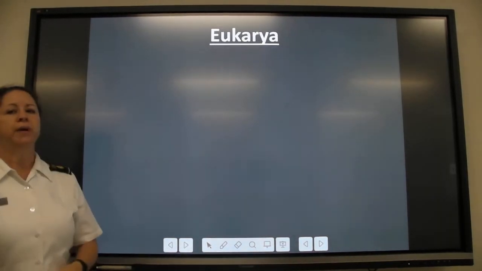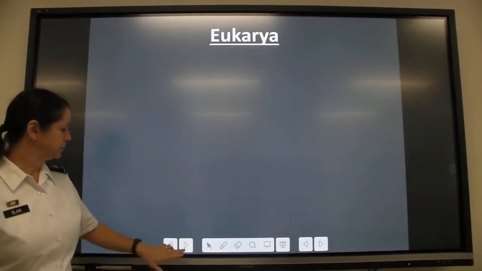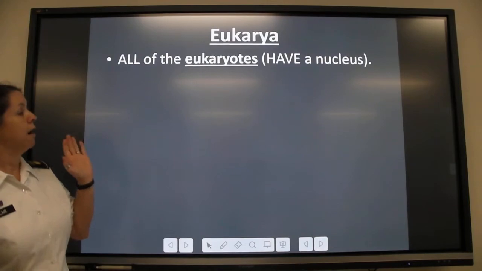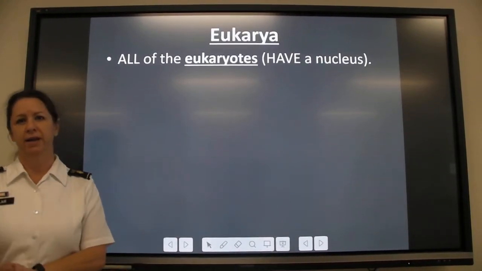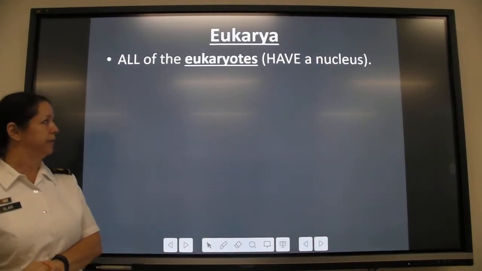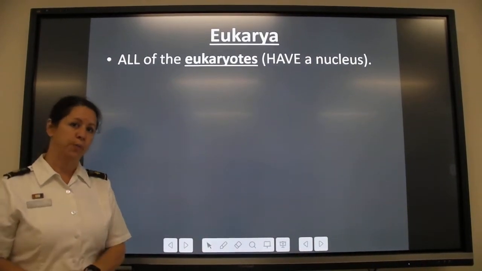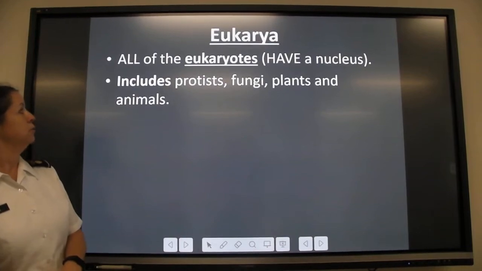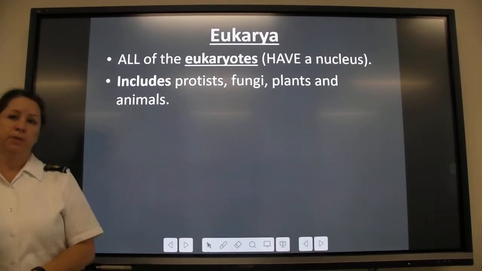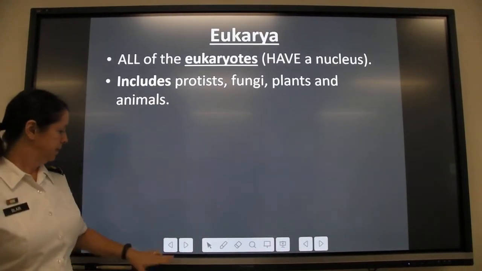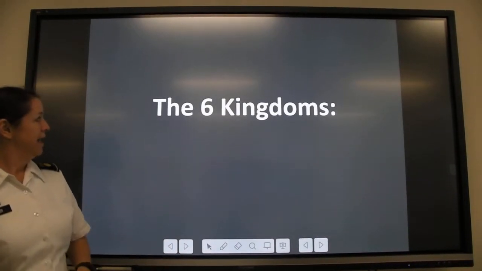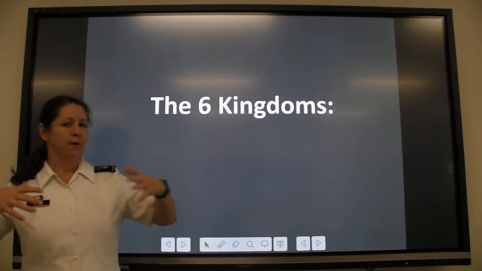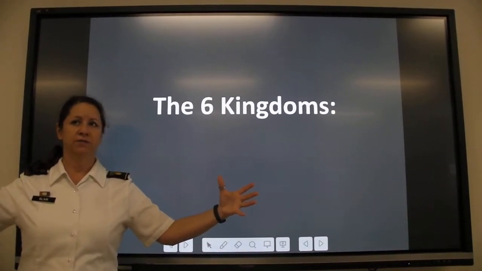And then the final domain is eukarya. And eukarya are all of the eukaryotes. So every other cell on the planet, all those that have a nucleus, fall into this domain. All right, so it includes the protists, the fungi, the plants, and the animals. So everything except bacteria. All right, and so those are our biggest levels of classification.